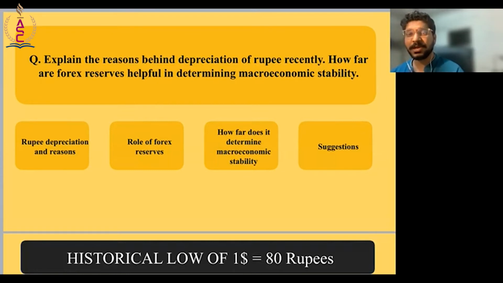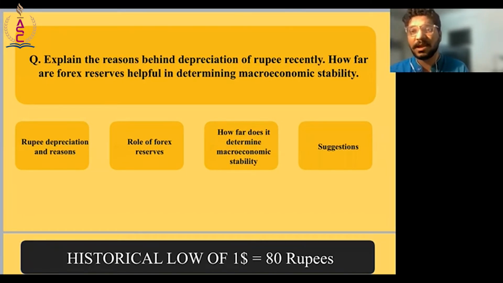Now, the question today here is: explain the reasons behind depreciation of rupee recently. How far are the Forex reserves helpful in determining the macroeconomic stability? Now, we all know the reason why this question is in place, and such a question can be expected in a form of preliminary question next year, or in fact, mains question this year. So now let us break up this question into their parts.